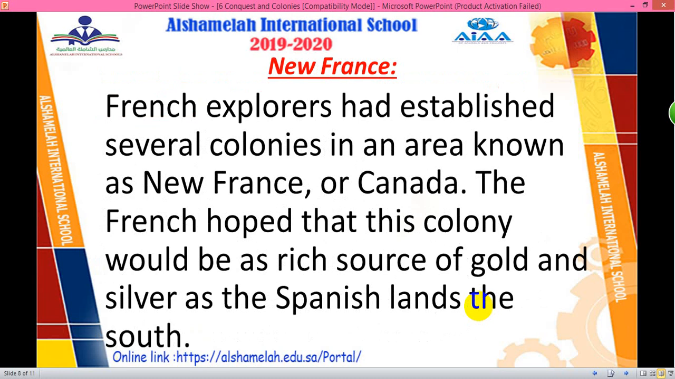New France. French explorers had established several colonies in an area known as New France or Canada. The French hoped that this colony would be a rich source of gold and silver as the Spanish lands to the south.